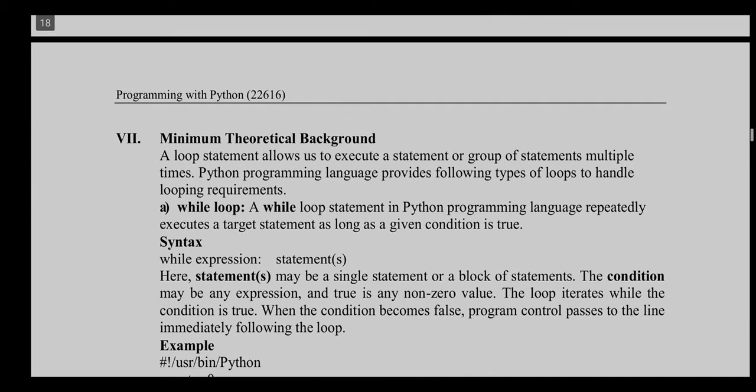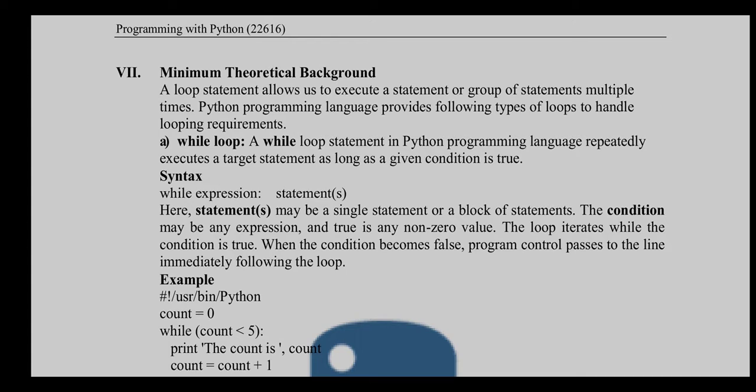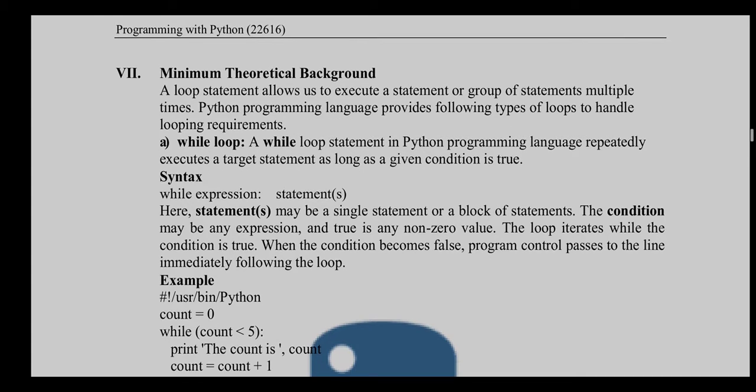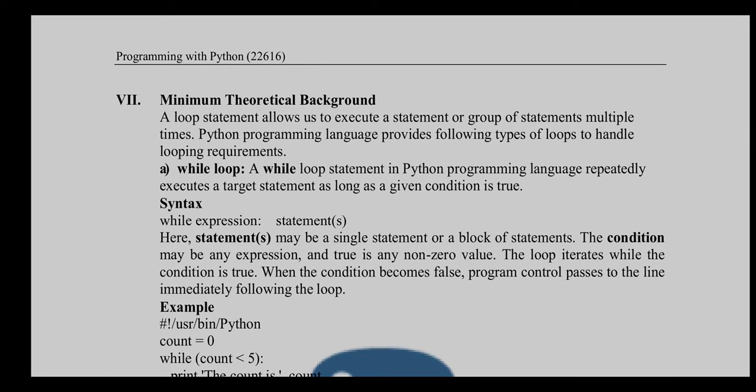Okay, so next is the main part of this practical, that is the minimum theoretical background which you need to know. First, a loop statement allows us to execute a statement or a group of statements multiple times. The Python programming language provides the following types of loops to handle looping requirements. First is the while loop. A while loop statement in Python repeatedly executes a target statement as long as a given condition is true. Okay, so here is the syntax part.